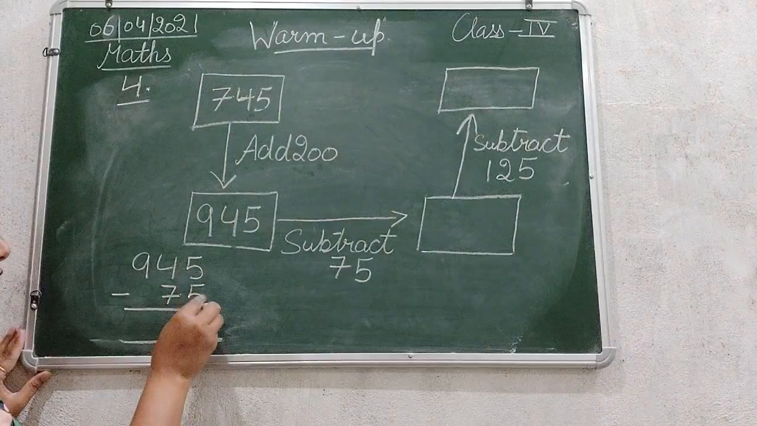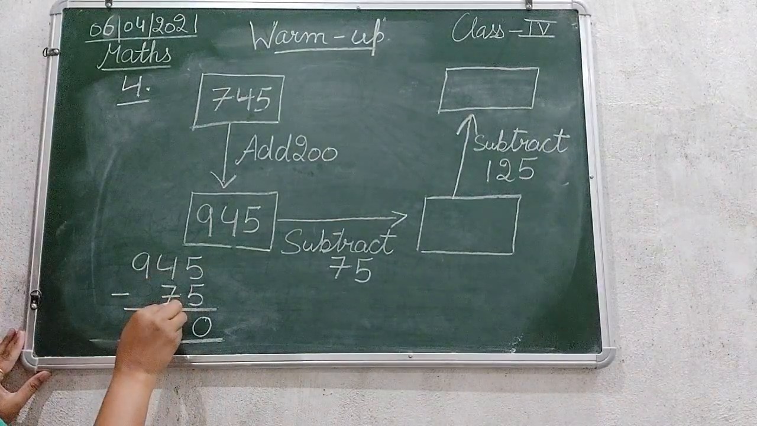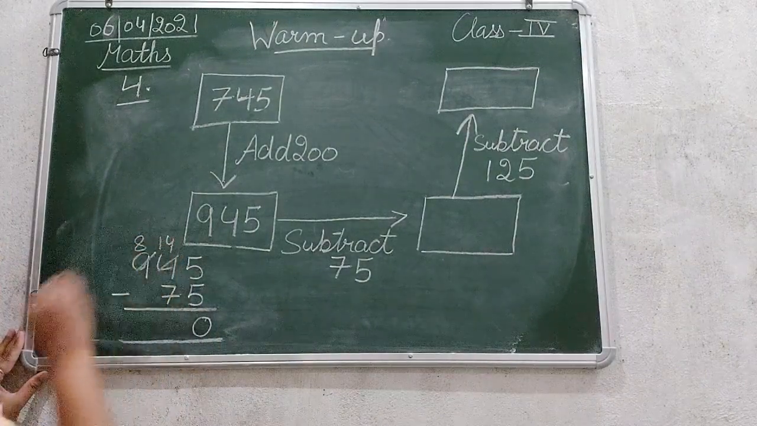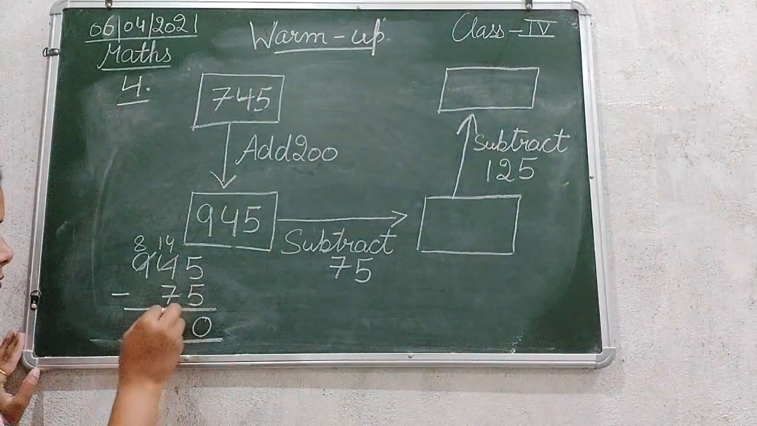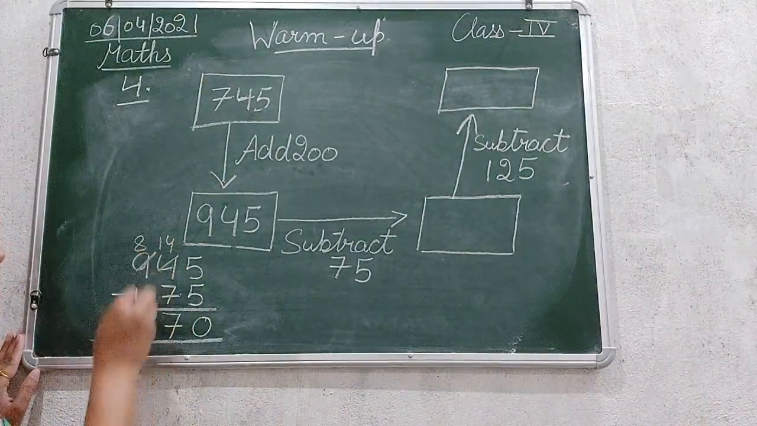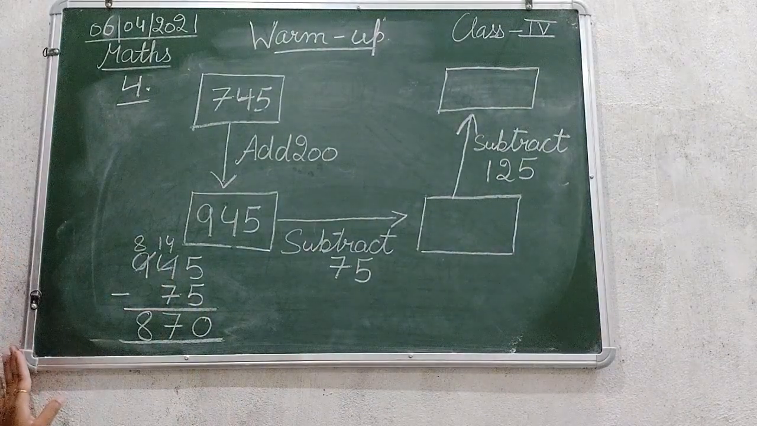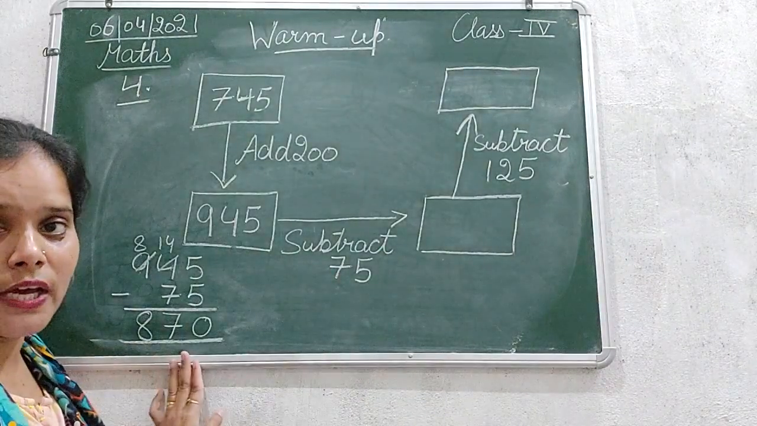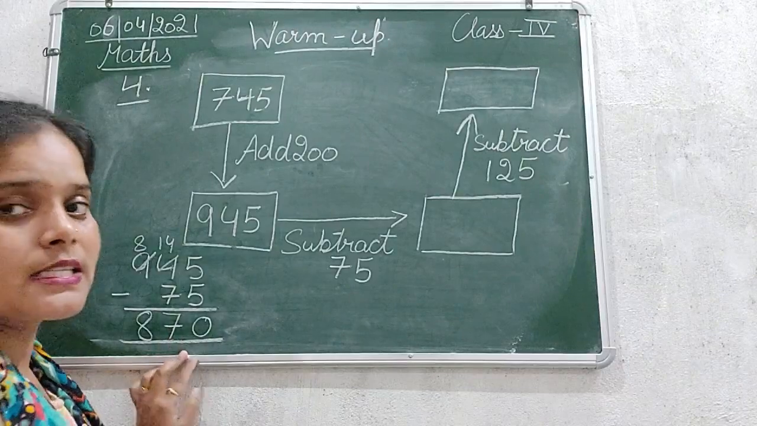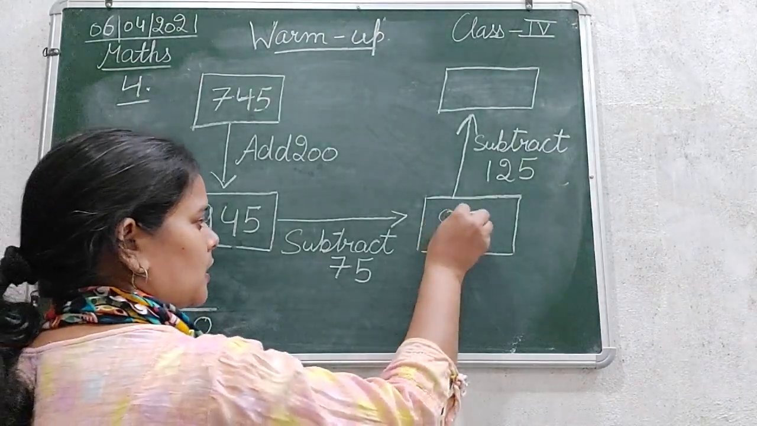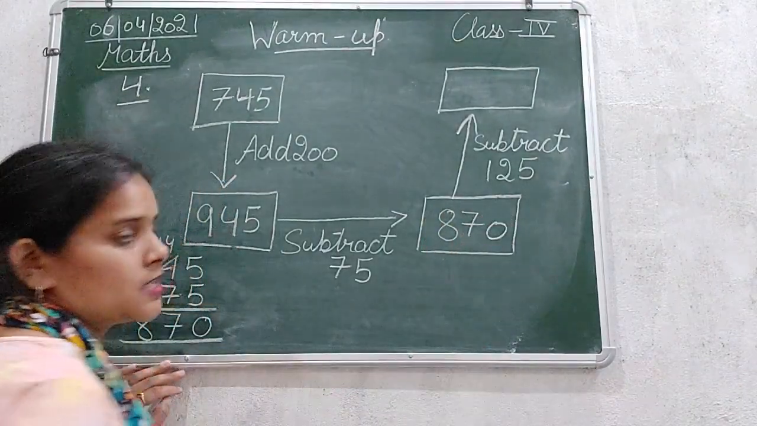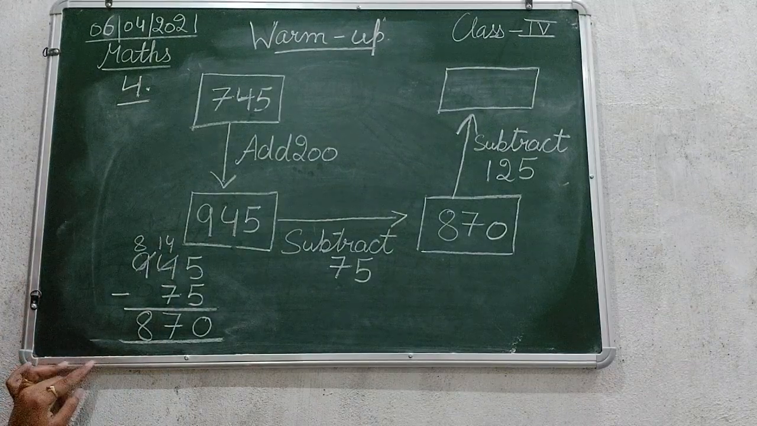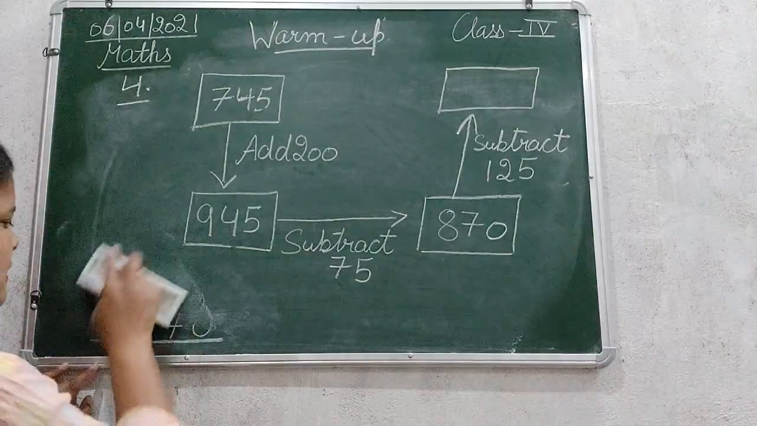Okay, 5 minus 5, 0. 4 minus 7, possible? No. So it will borrow from here and it will become 8 and it will become 14. 14 minus 7, 7, 8, that is 870. So that means if we subtract 75 from 945, we will get 870. So the answer we got is 870. Clear? Again I am going to erase the rough work.